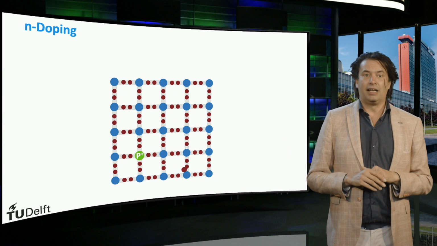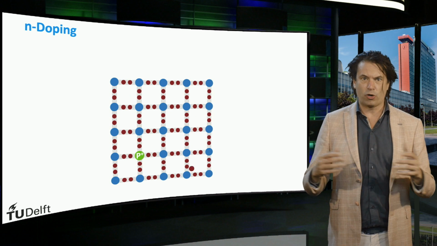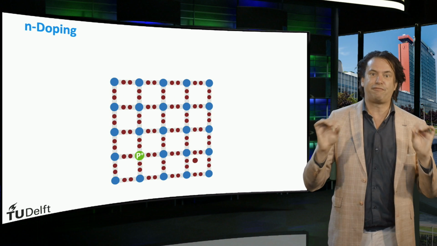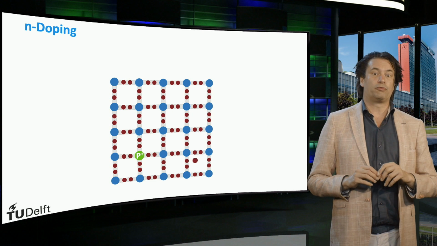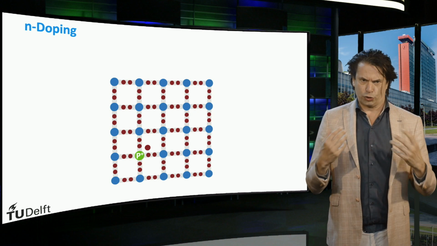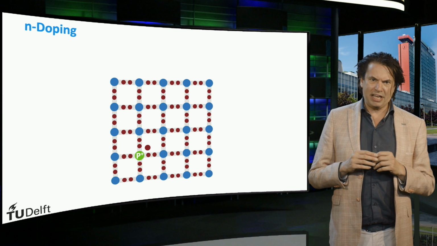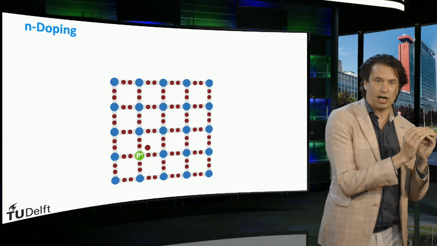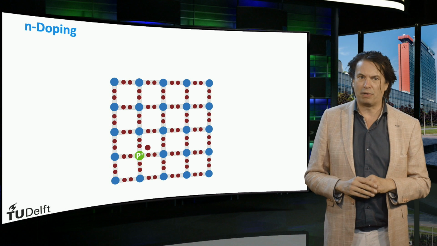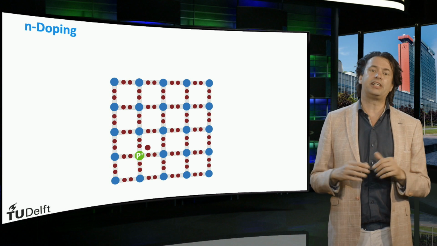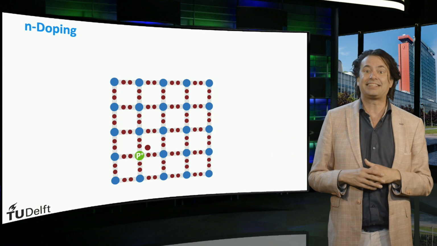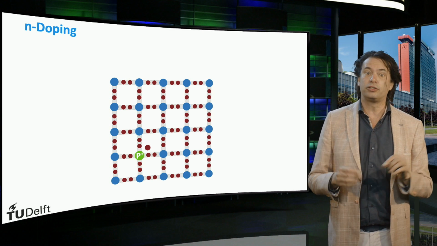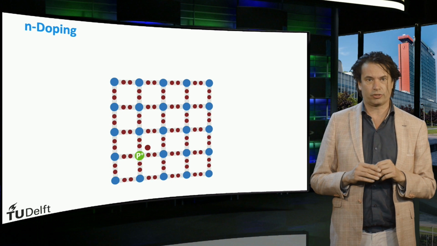The phosphorus atom left behind is not neutral anymore and becomes a positively charged entity. This positive charge is fixed to the position where the phosphorus atom is residing in the lattice. The result is that by adding an impurity, we have 1 extra free mobile electron available and a fixed positive charge in the background. This is called n-doping. For n-doped semiconductors, the electrons are called the majority charge carriers, as the density of electrons is much higher than that of the holes. The holes are called the minority charge carriers in an n-doped semiconductor.